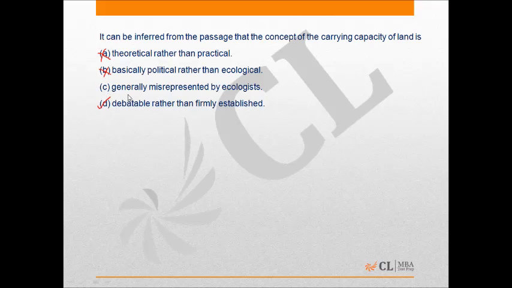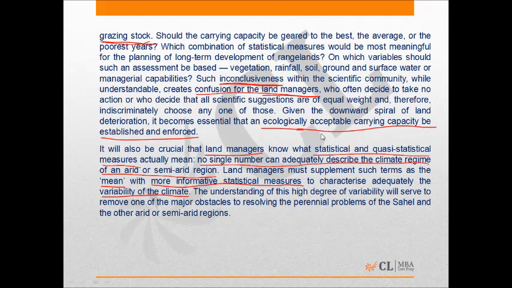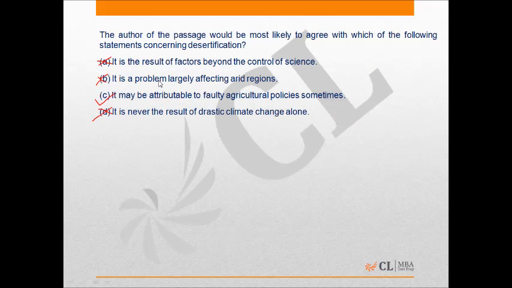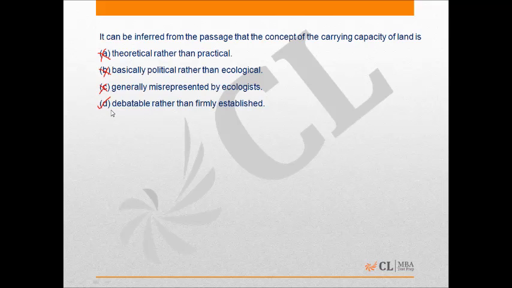C says generally misinterpreted by ecologists. The passage does not talk about ecologists and how they misinterpret the carrying capacity of land. The passage only talks about land managers being rather confused about which scientific community to follow and which scientific suggestion to follow, and therefore they end up choosing any one of the solutions given by the community. So therefore option C can also be eliminated. So the answer is option D.